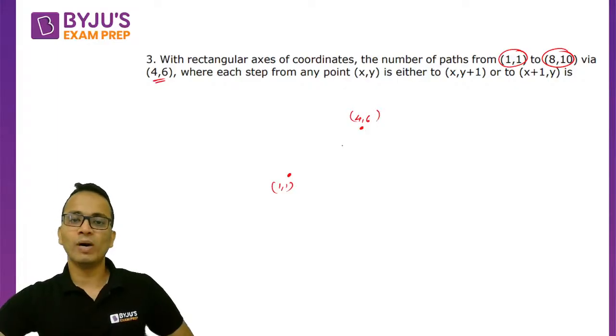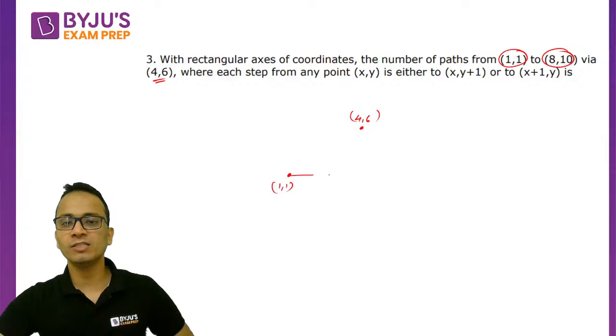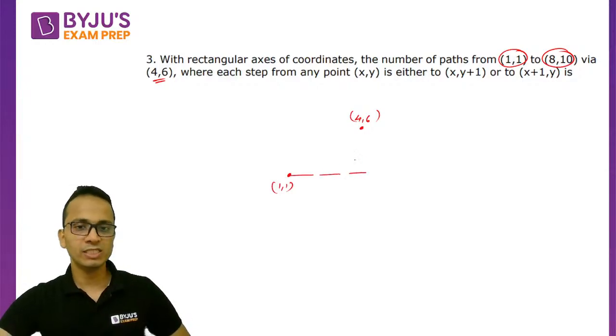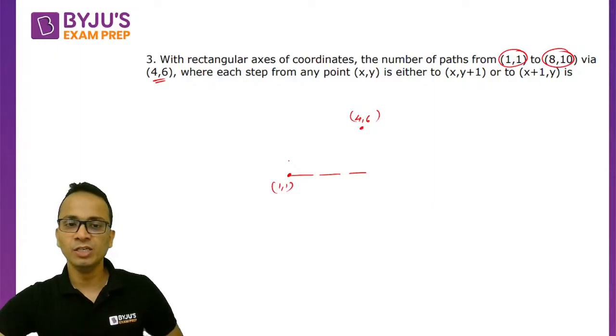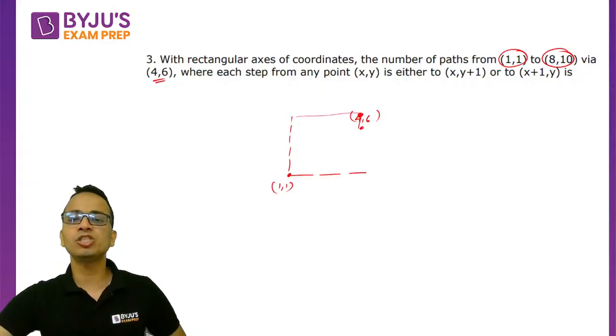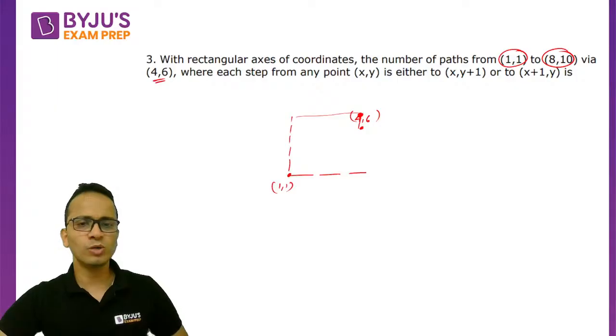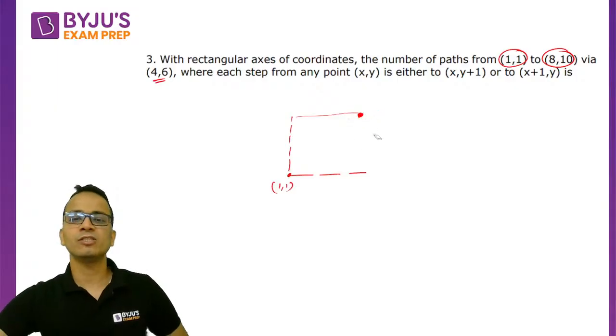So basically on the right hand side, I have to take 3 steps. Okay, so 1,1 and 4,6. So 1 से 4 पे जाना है तो 1, 2, 3, 3 steps. And upper direction में on the y axis there is a change of 5. So upper direction में I have to take 5 steps. Alright, and then I'll be able to reach 4,6. 4,6 को थोड़ा सा ऊपर कर लेते हैं, ठीक है? Okay. So horizontally 3 steps and vertically 5 steps.